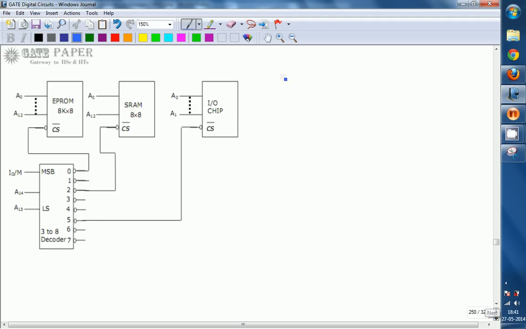This is the second diagram, and here it is an SRAM. Again it is 8K SRAM only, even though it is given as 8 into 8, it is 8K in the problem.